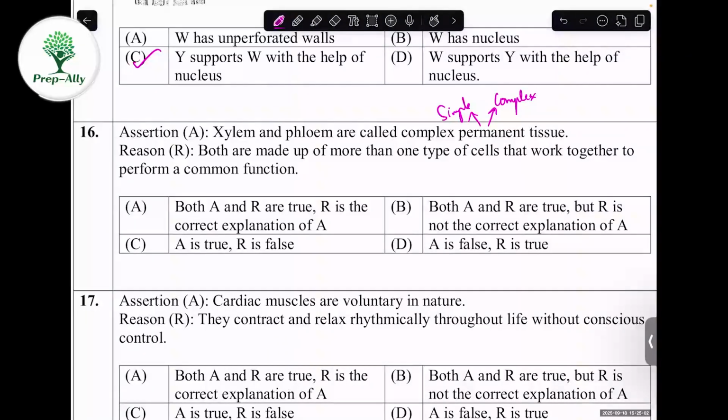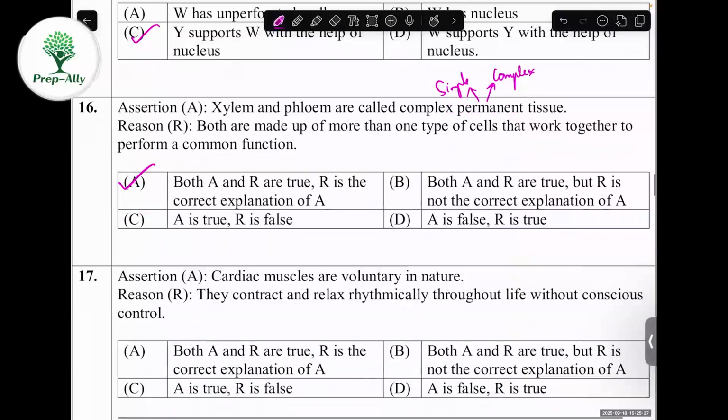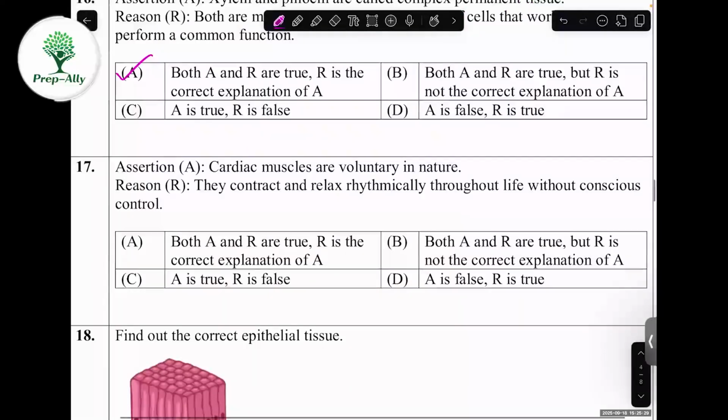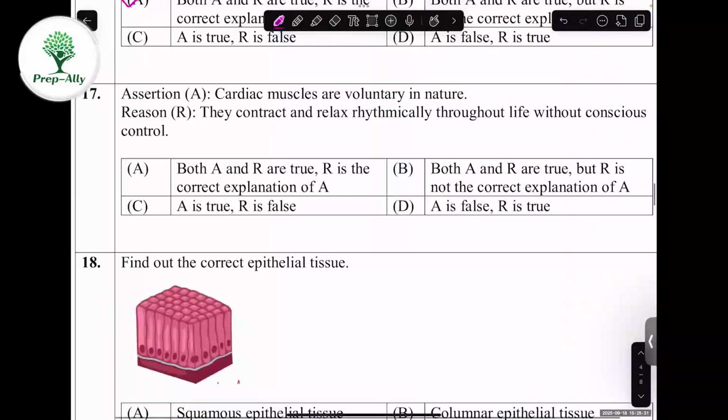So the correct option will be A because the assertion is correct and the reason is also correct. Does the reason explain the assertion? Yes, definitely. As they are made up of more than one type of cells, that's why it's called complex permanent tissue. Okay, that is the definition actually. 17th question.